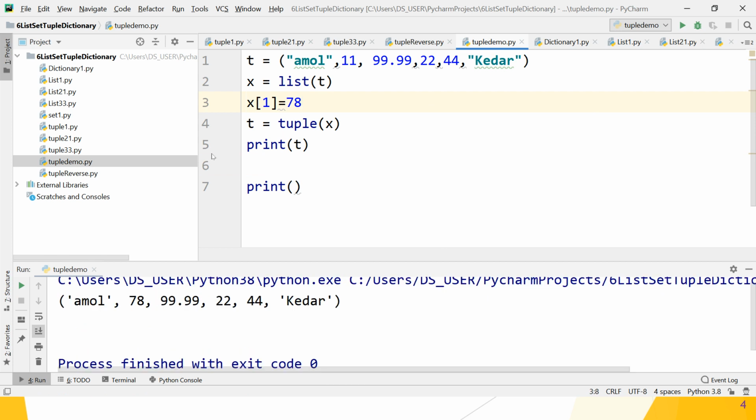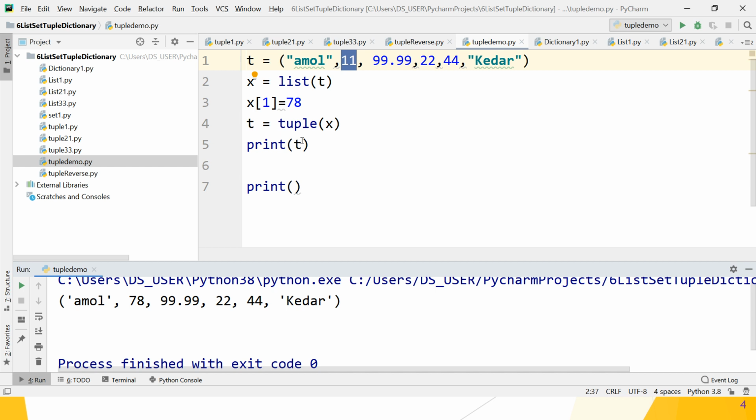Great, guys. After 78, x is a list. Now print tuple x. The second element is overridden by 78, and it is of type tuple because all the elements are in rounded brackets. That means t is a tuple type. This is one way to change tuple values.